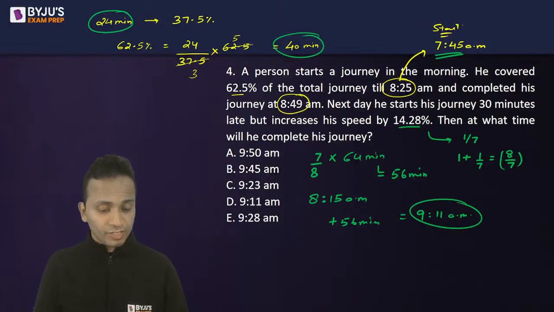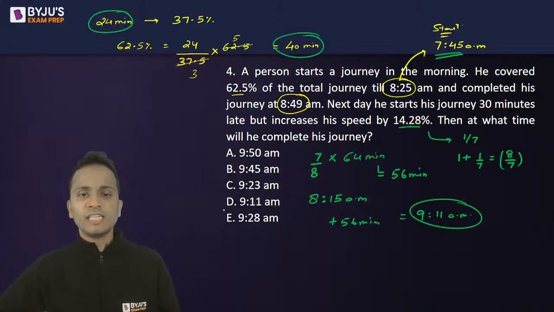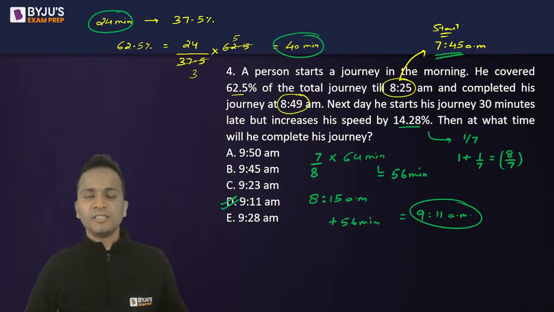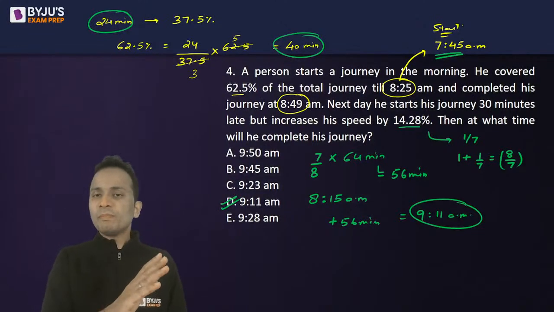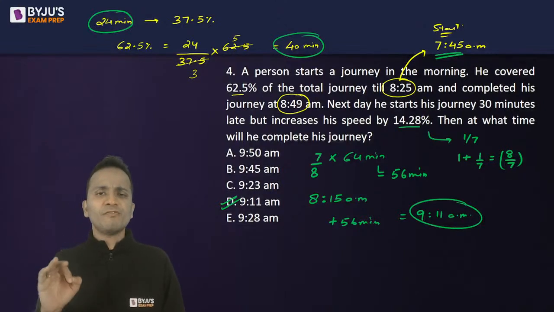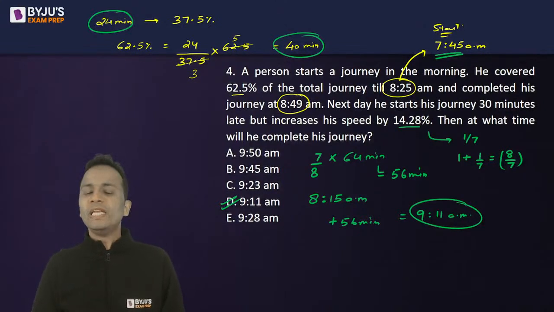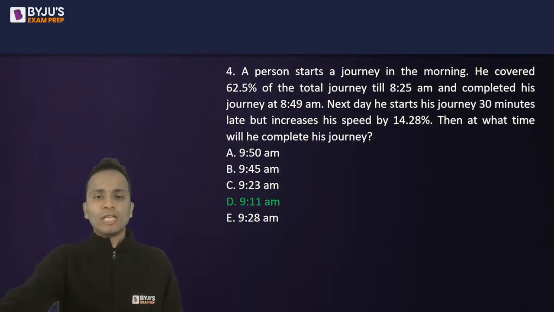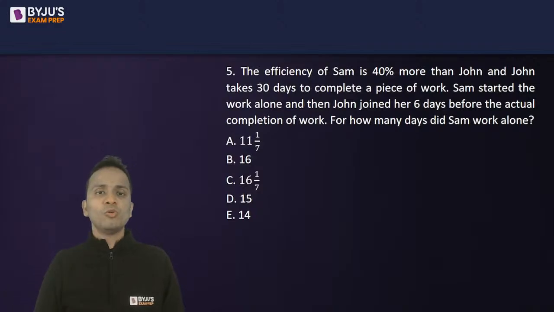Harsh, you have given the correct answer, 9:11. Absolutely correct. So the correct answer here is option D. So starting from the beginning till the end, everywhere we have used logic. Very less amount of calculation, pure logic is required. So that was question number 4. Let's go on to look at question number 5.